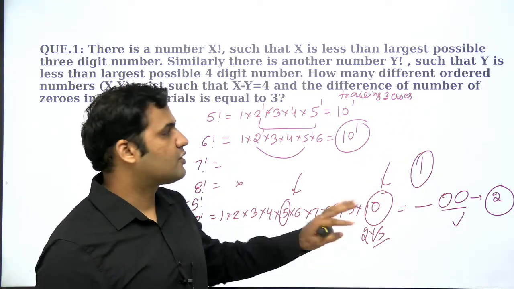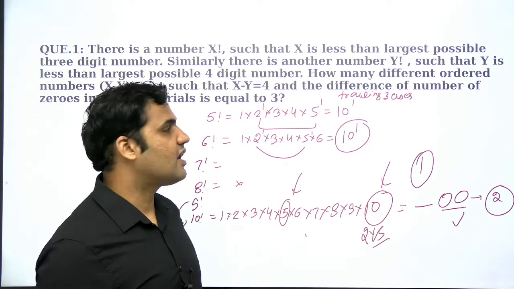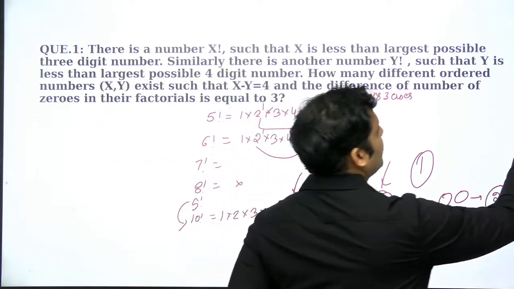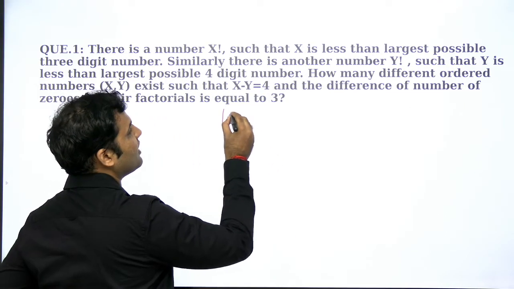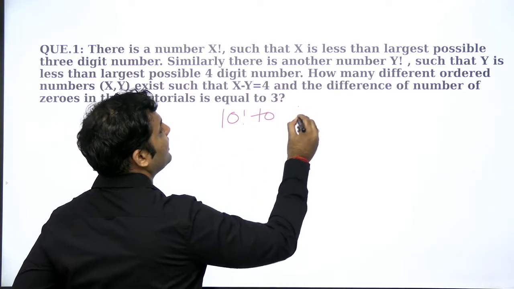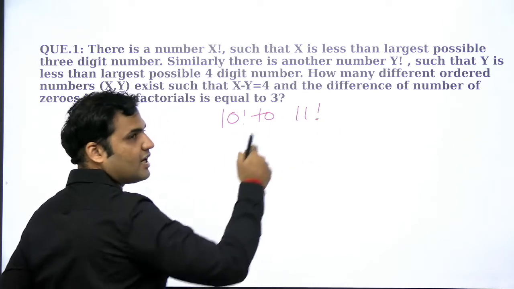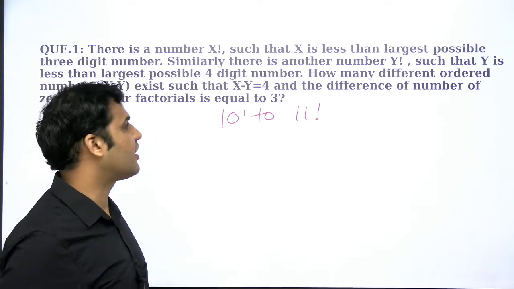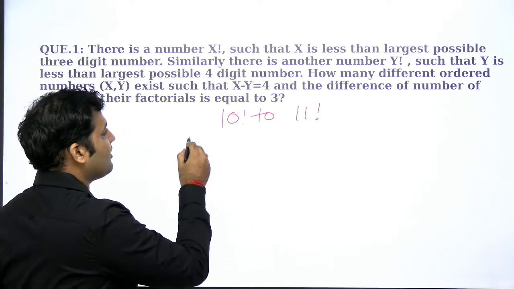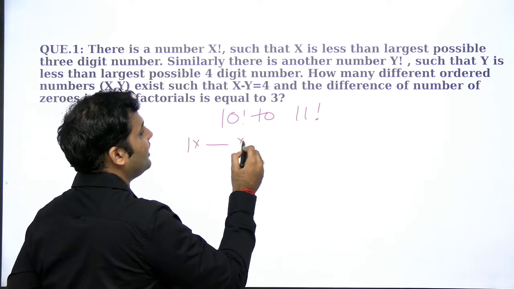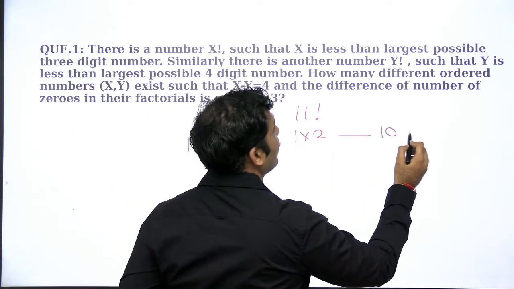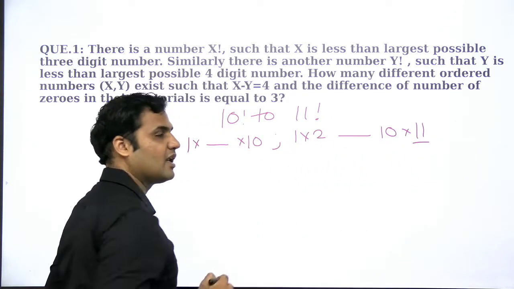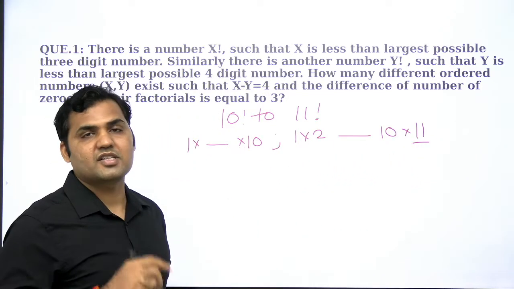क्या 11 factorial में फिर कोई increase होगा? Obviously नहीं होगा, because जब आप 10 factorial से 11 factorial पे move करोगे, when you move from 10 factorial to 11 factorial, is there any extra entry of 5? No, there is no extra entry of 5, right? 10 factorial में product of first 10 natural numbers आएगा और 11 factorial में product of first 11 natural numbers आएगा. तो क्या कोई 5 extra enter हुआ? नहीं हुआ. 5 extra कहाँ पे enter होगा?